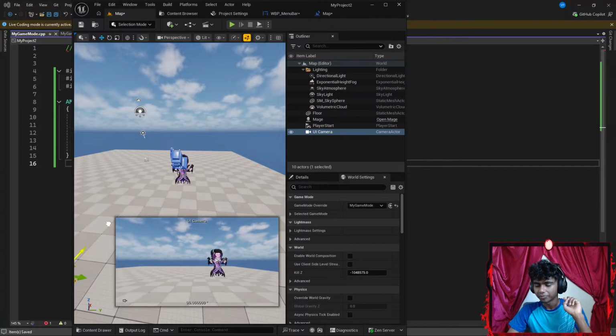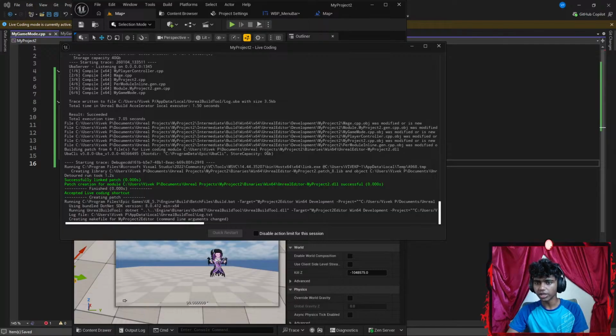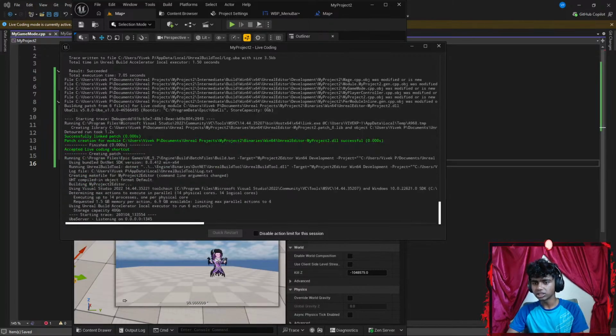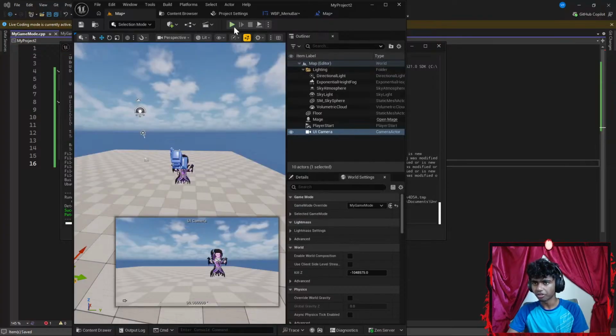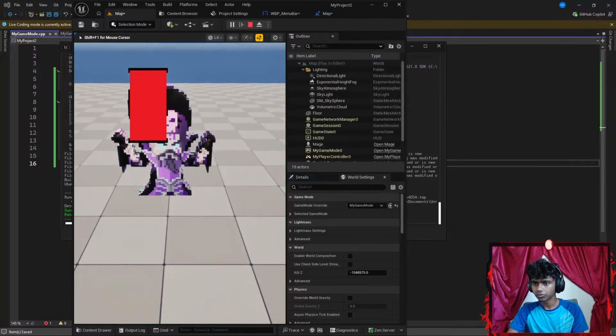Let's get this a bit back. I want to see if it changes. I hit Control Alt F11 real quick to compile my code. While it's compiling, let's see. Okay, let's go ahead and exit this. Let's run the code. Okay, I am stuck. Everything is static here. I cannot move.